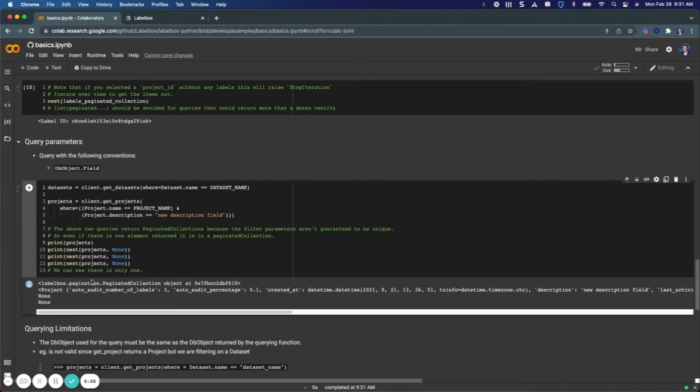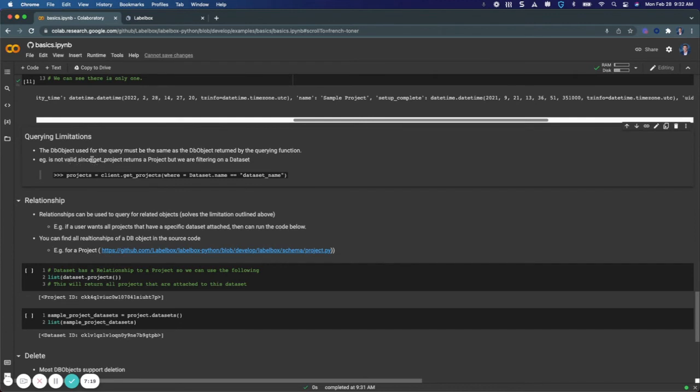So I asked to print my projects. I saw it was a paginated collection. And if I asked for the next item in my project, we can see that there's only one project. As I continue to ask for the next one, there was only one project given back to me. And as you see here, this is longer as it's all the fields that comprise this project object. We see our description field that we set before and our name here, right? And then other information that we can query for.